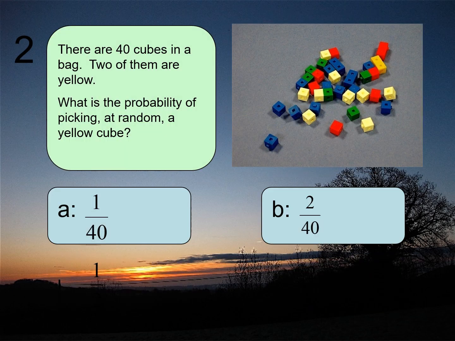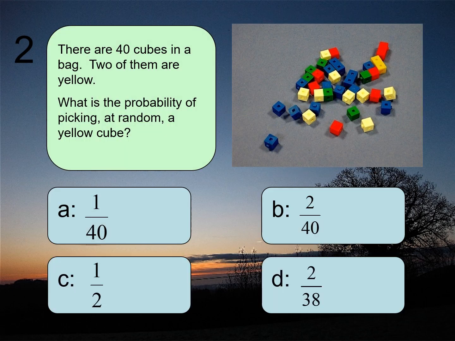Question number 2. There are 40 cubes in a bag. 2 of them are yellow. What is the probability of picking out a yellow cube at random? Well, 2 of them are yellow, so it'll be 2 out of 40, so 2 40ths, or 1 20th, or equivalent. In this case, I'm going to circle 2 40ths.